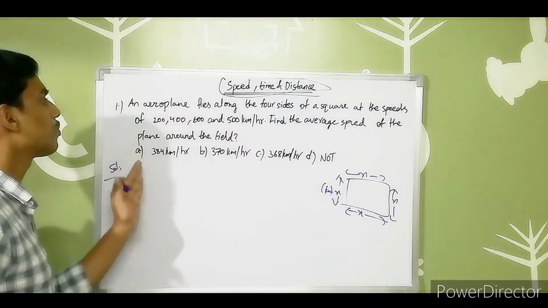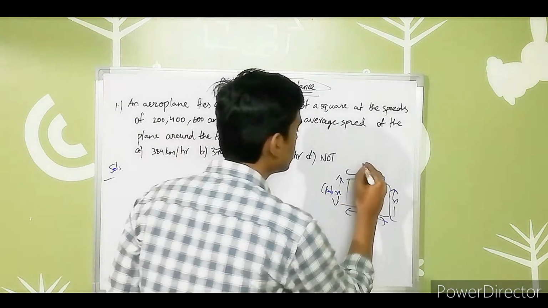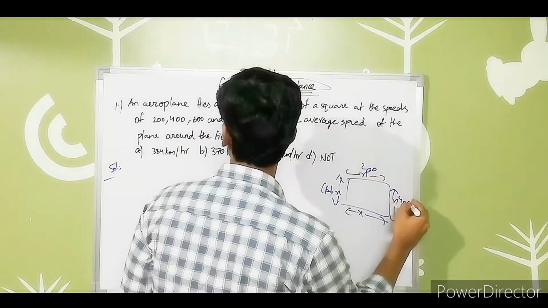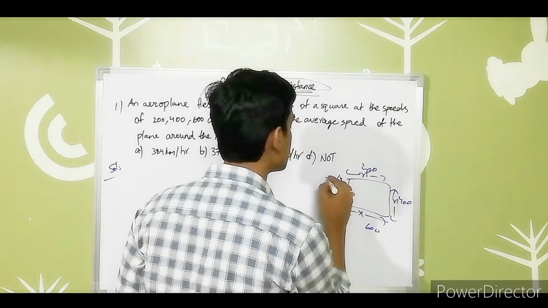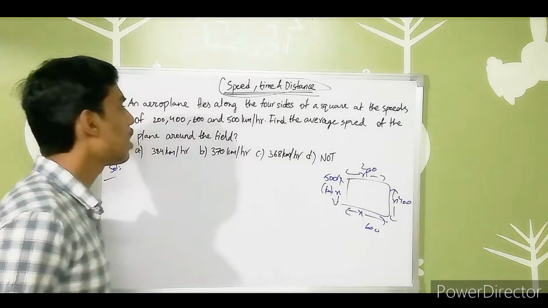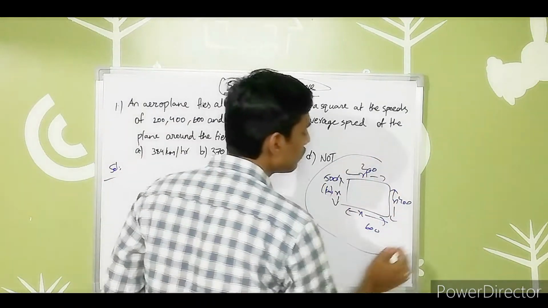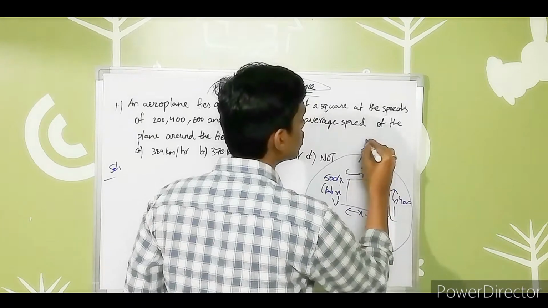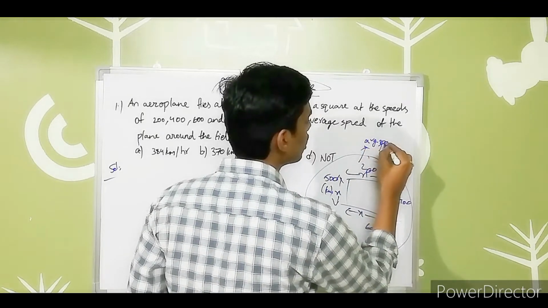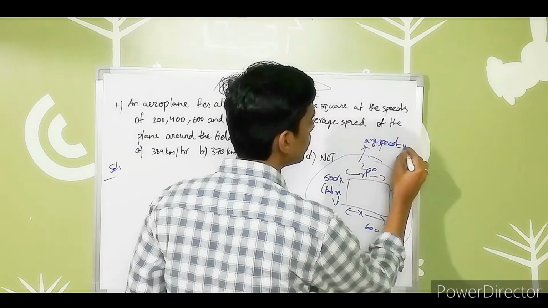Next, what is given? They gave the corresponding speeds of each side, that is 200, 400, 600 and 500. After that, what are they asking? Find the average speed of the plane around the field. So let us assume the average speed around the field will be y kilometers per hour.